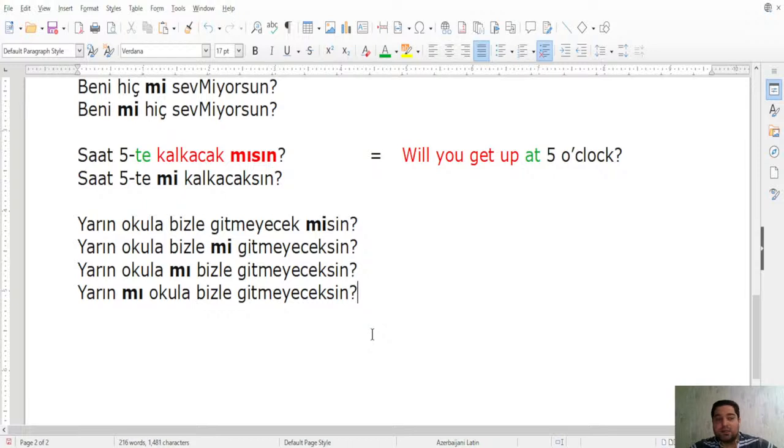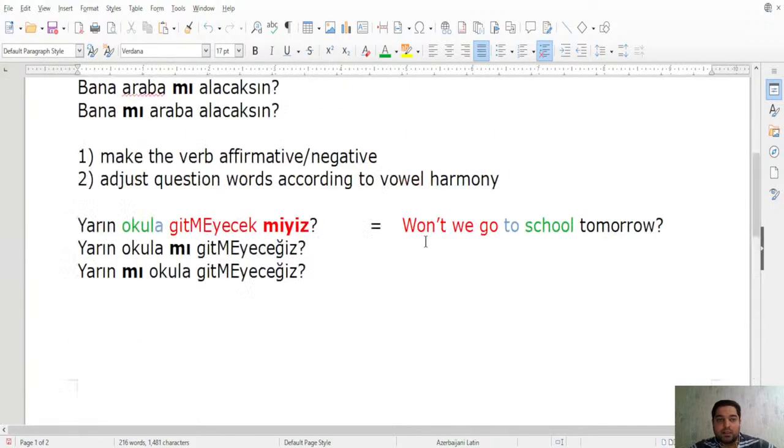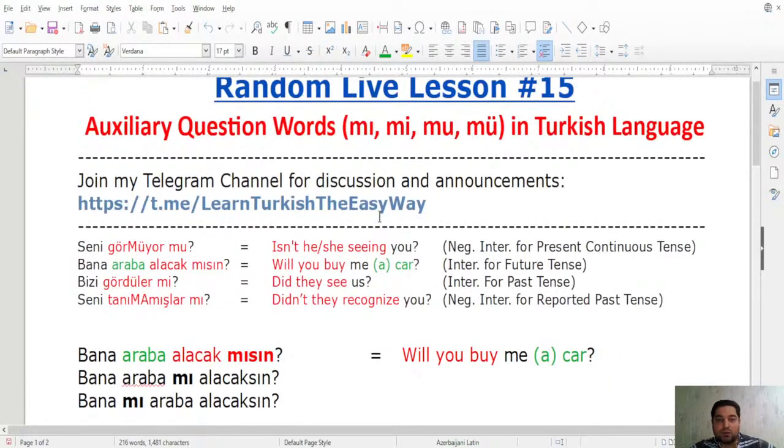Anything unclear, anything that you wonder about this lesson, anything that was not clear? Let me go back here. Okay, this is basically what we talked about, right? These four question words are always, by the way, written separately in the Turkish language. Just a note. Don't forget they are always written separately in Turkish. These are auxiliary question words.